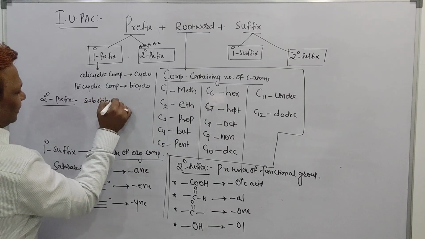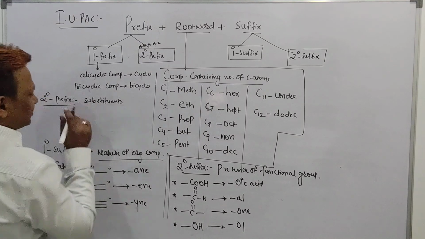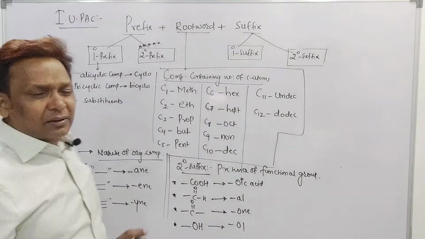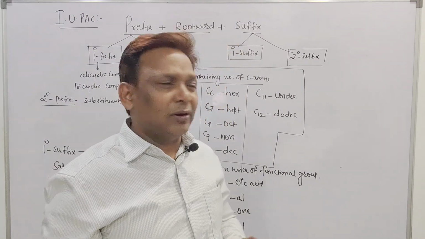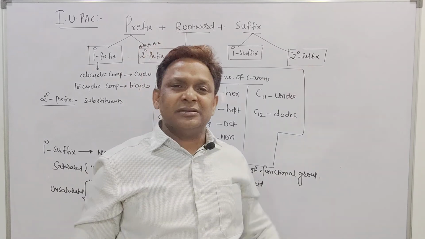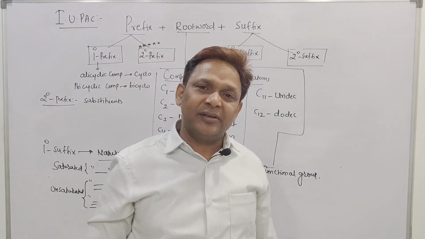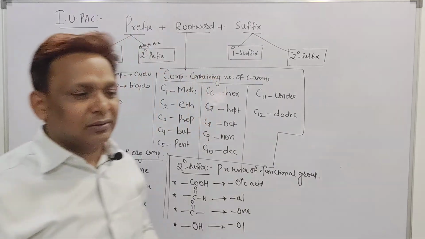A substituent means, let us say, ethyl, methyl, butyl, propyl. These are all substituents. You will understand these things once we go through the examples.